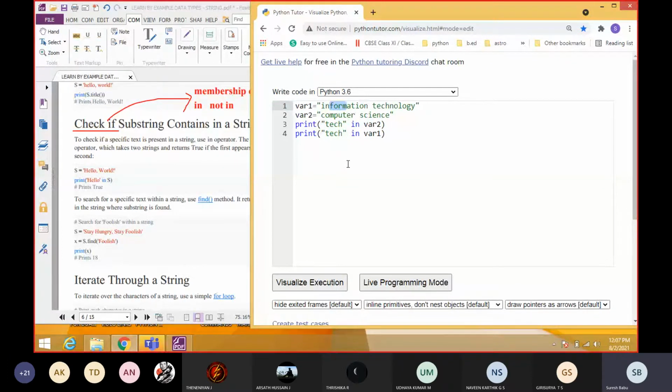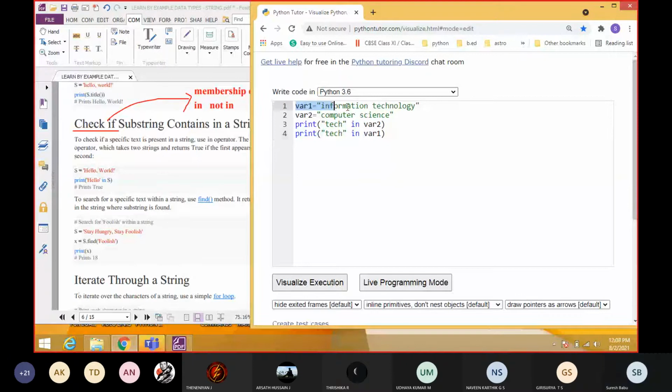So now tell me, students, if the text is available in the where2 or not. Is there any word, any substring? So if it is not available, it gives you the output false. Okay. So now we are checking the same word in the where1. Okay, this is a substring. We are going to check in the where1.